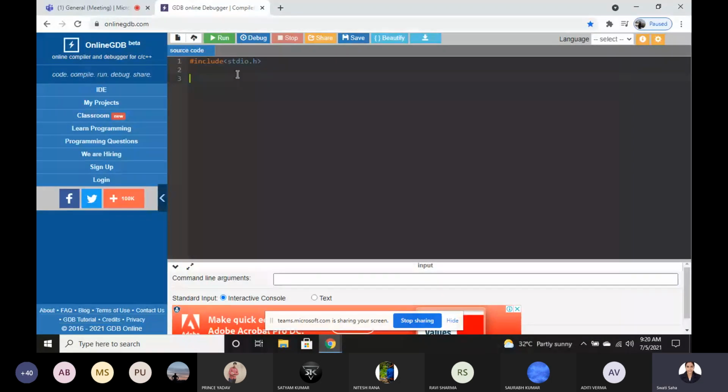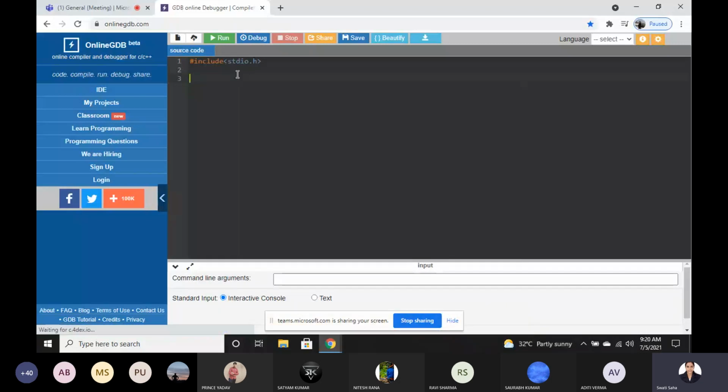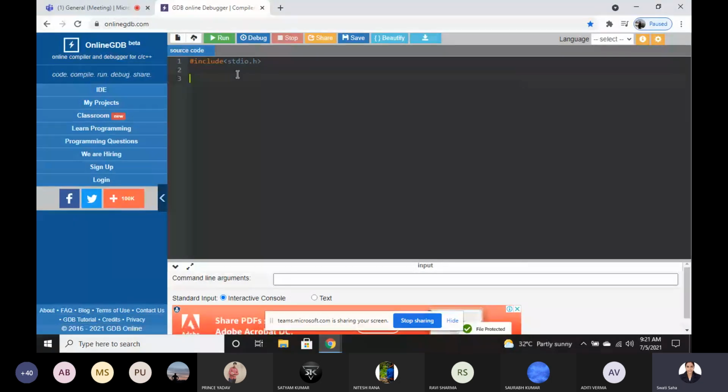In your theory classes and also in your tutorial classes, you are going to learn more about header files, their syntax, data types and all that. So we are not going in depth on it. You will study all this in your theory classes, but for now, just understand that in C programming there are some header files.